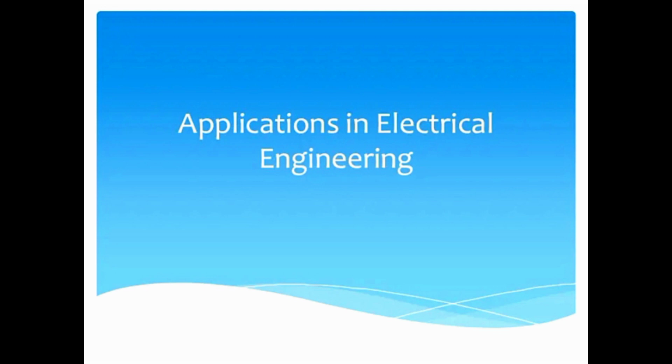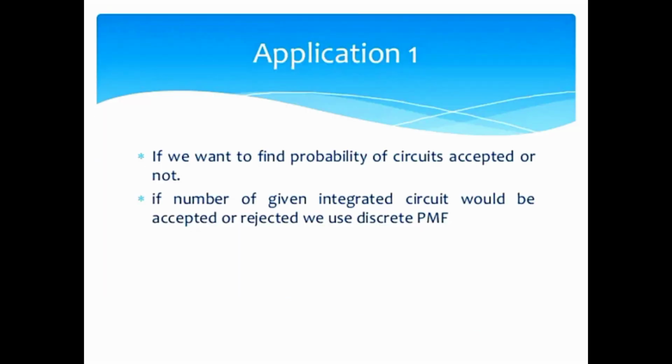Next, applications in electrical engineering. If we want to find probability of circuits accepted or not, if number of given integrated circuit would be accepted or rejected, we use discrete random variable.